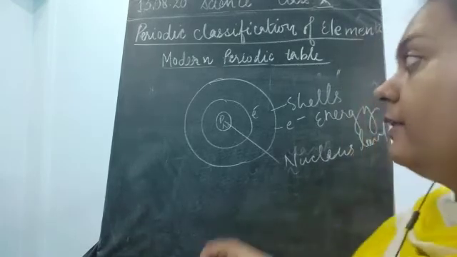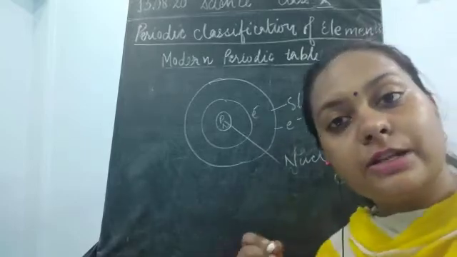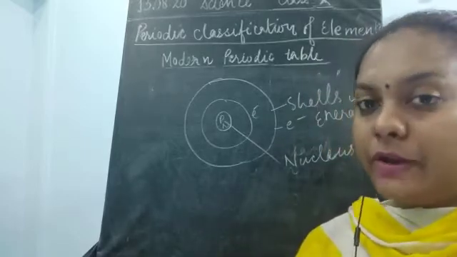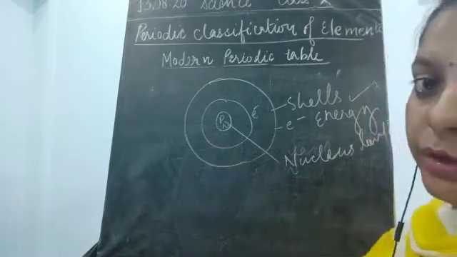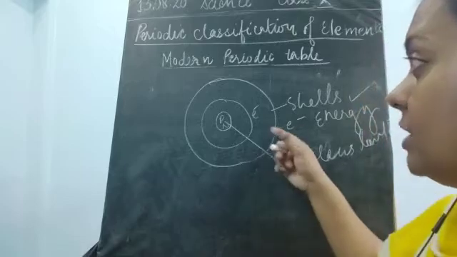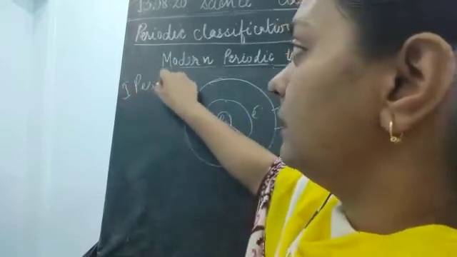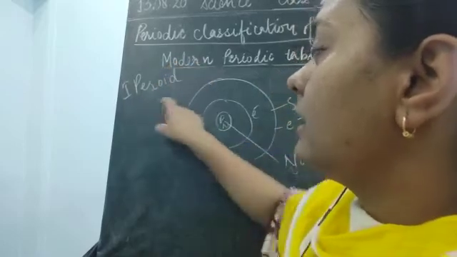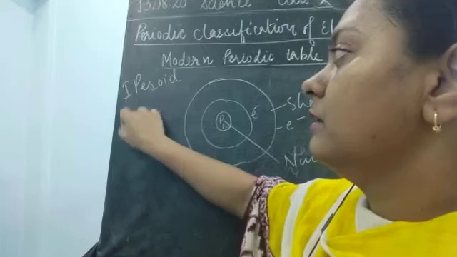These numbers of shells are going to decide which period number the element gets. If they have 1 shell, they are in the first period. If they have 2 shells, they are in the second period.